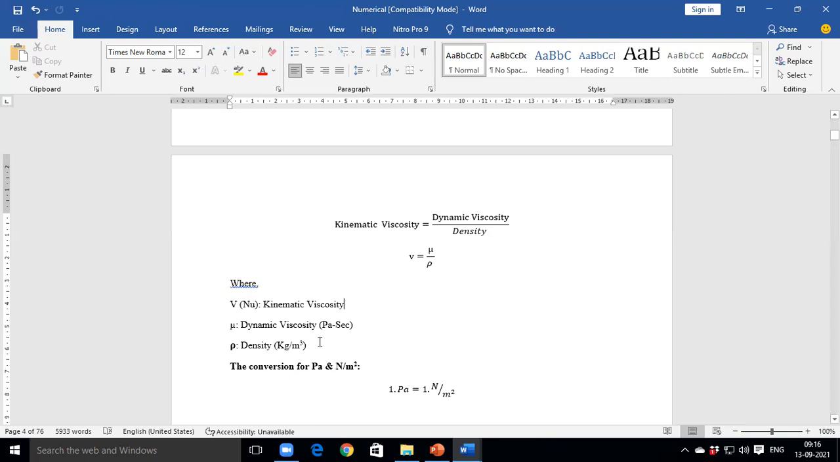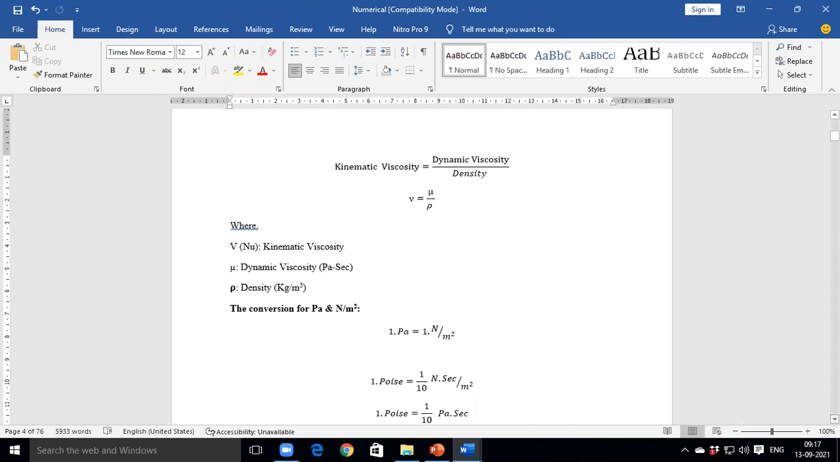What is the unit of dynamic viscosity? Pascal second. Okay. What is the conversion of Pascal to Newton per meter square? 1 Pascal is equal to 1 Newton per meter square. Correct.